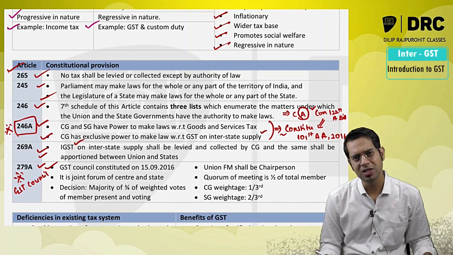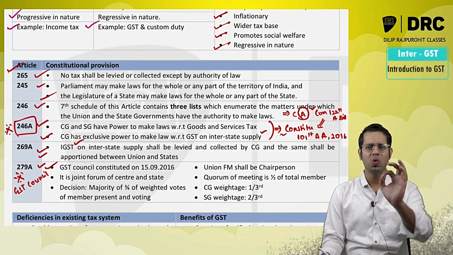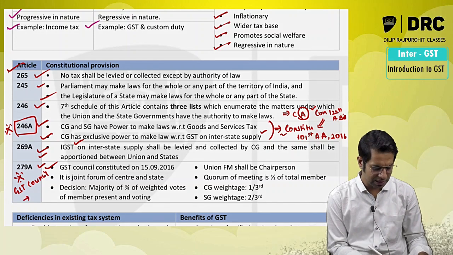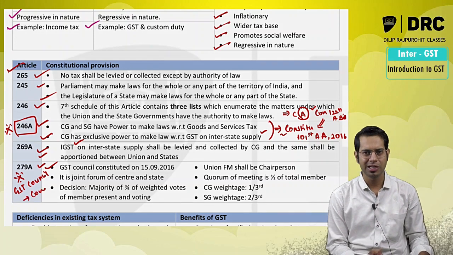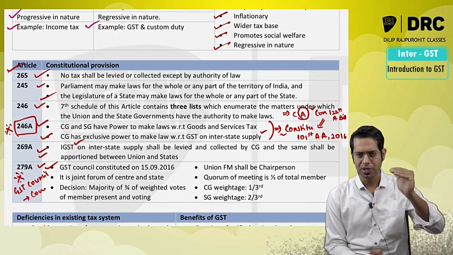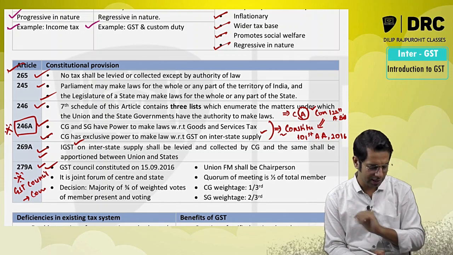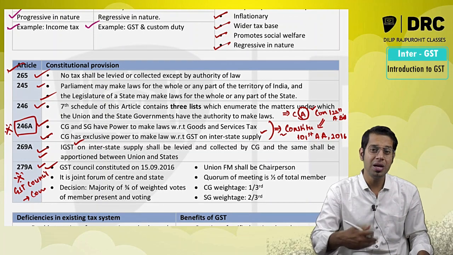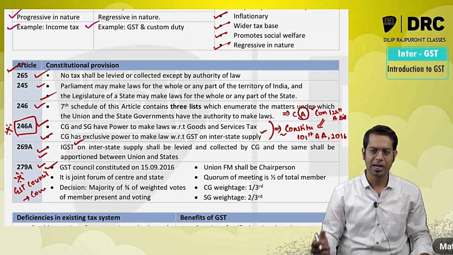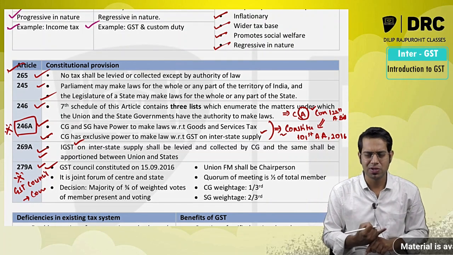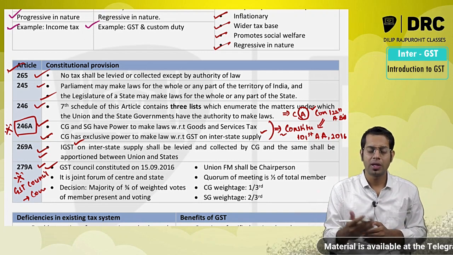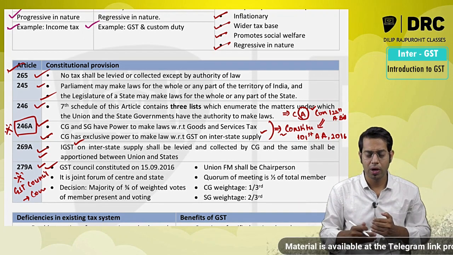Now, sir, what is this GST Council going to do? It is going to give recommendations. One question which they normally ask is, what is the constitution of the GST Council? It consists of the Union Finance Minister, the Minister in charge of Revenue and Finance, and the Ministers in charge of Revenue, Finance, Taxation, etc. And what recommendations can the GST Council give? It can give recommendations on what different types of taxes are required to be subsumed under GST law, and what different tax rates we have to have under GST law.